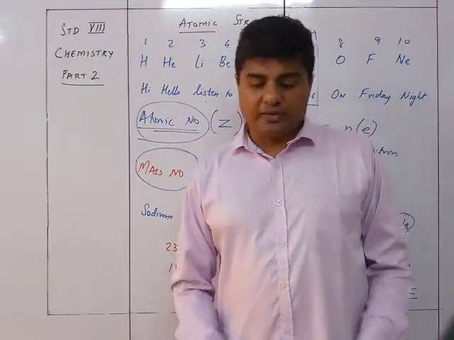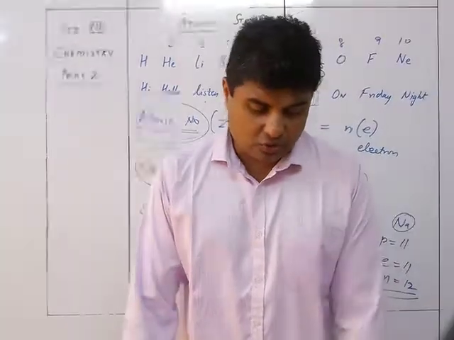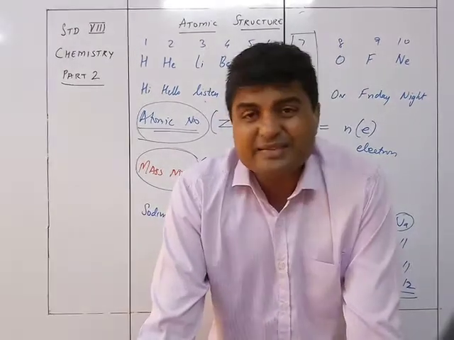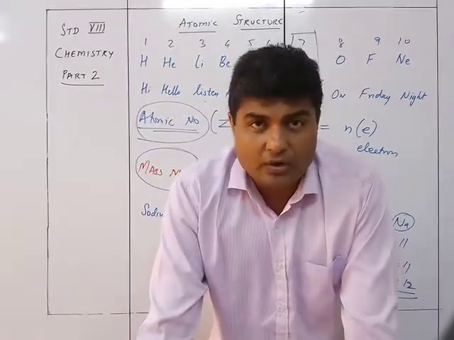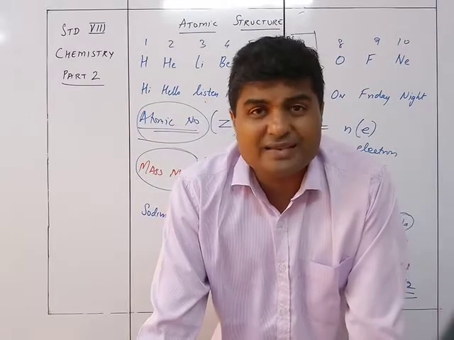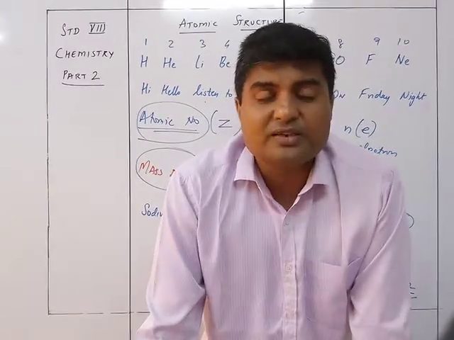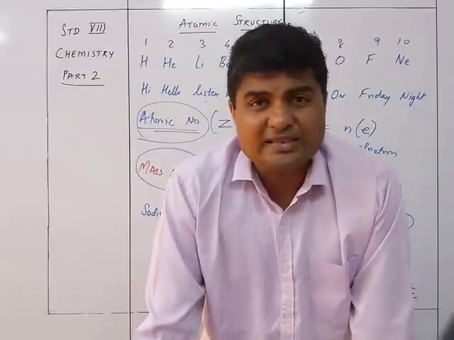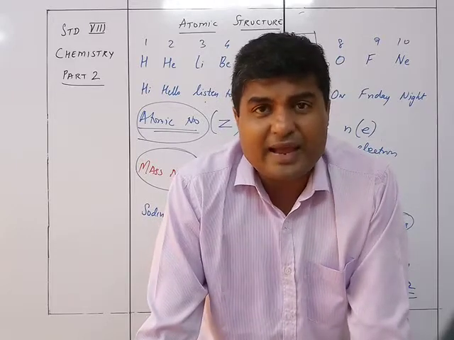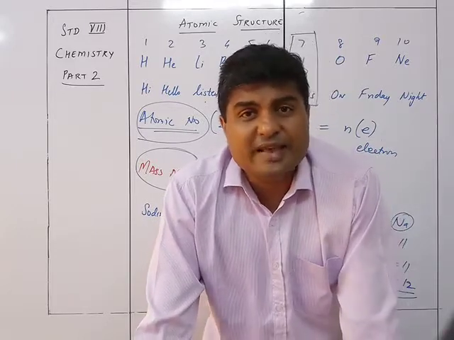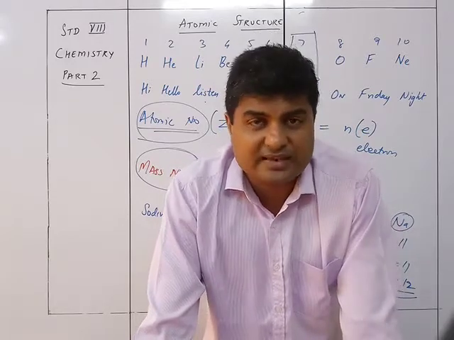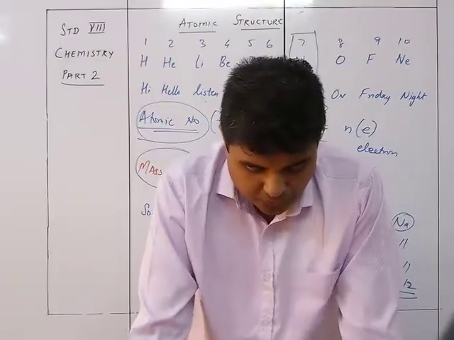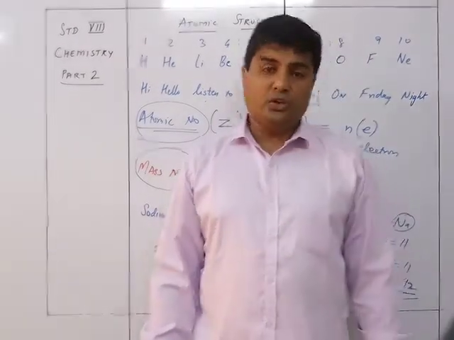So normally it is also represented this way in the periodic table. You can see that hydrogen is given as 1 and 1. That means it has 1 proton, 1 electron, but the neutrons are 0 because the mass is just 1. That 1 mass is of protons, so neutrons will be 0. Whereas carbon is 12 and 6. So 12 is the atomic mass and 6 is the atomic number. Atomic number is 6, so the protons are 6, electrons are 6, and the neutrons will be 12 minus 6, 6. Accordingly, there will be 6 protons, 6 electrons and 6 neutrons.